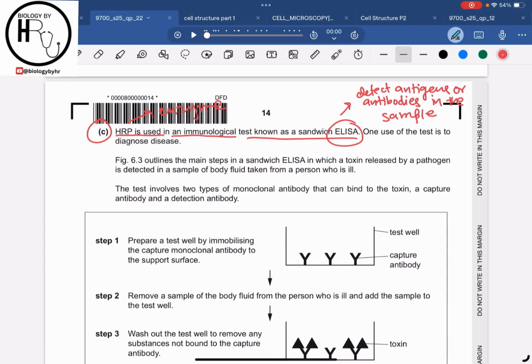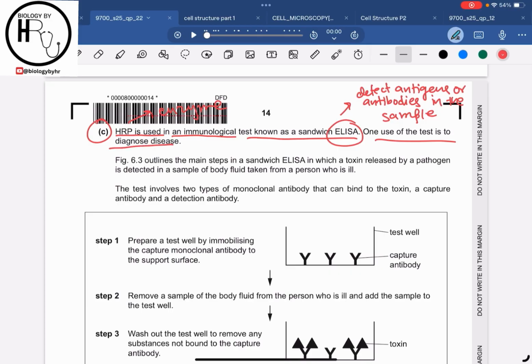For your knowledge, I am telling you that the full form of ELISA is enzyme linked immunosorbent assay. So it is a biochemical technique which will detect the presence of the antigen and the antibodies in the sample. One use of the test is to diagnose the disease.